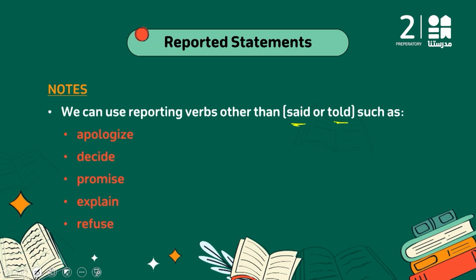So apologize for something, for someone, on something. Okay, so I apologize for him, or I apologize on what I have said, for example. Decide to, promise to, explain, I can use that after it, and refuse also with to. And in addition to that, they can all be followed by that. Okay, so let's move to another part.